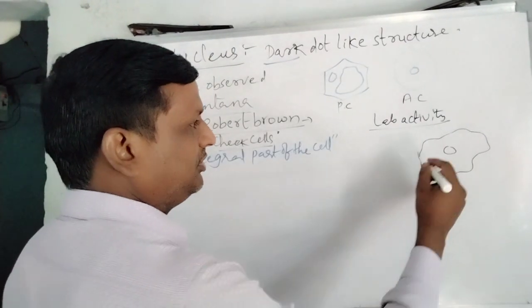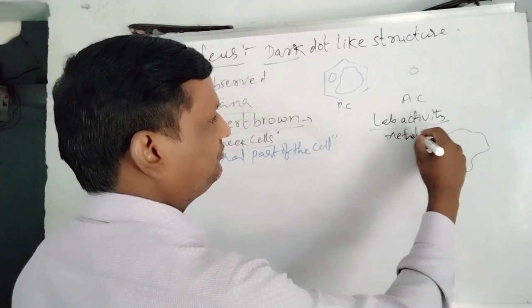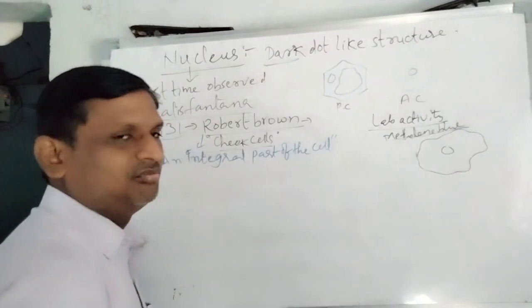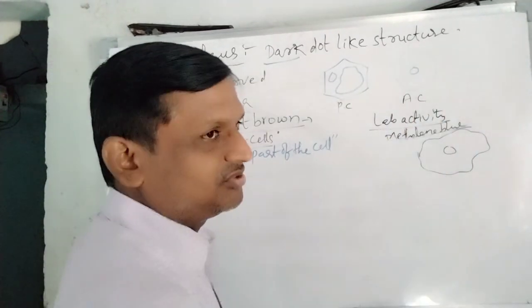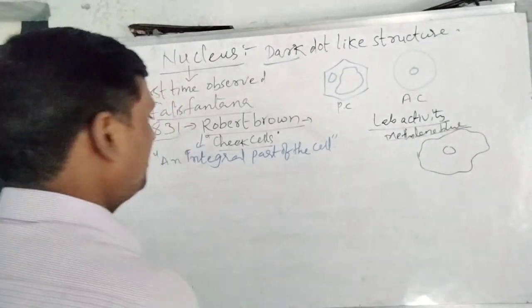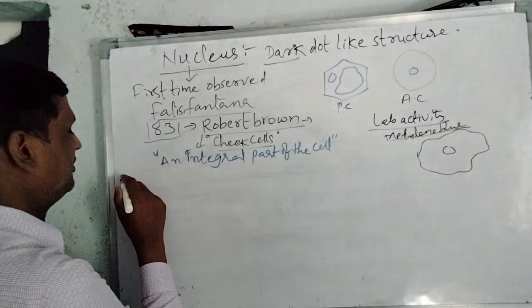To observe the nucleus clearly, we should add methylene blue. This is the one solution we add. Methylene blue is to be added for the observation of the nucleus. So that is about the lab activity. And now let us see the important characters of the nucleus.